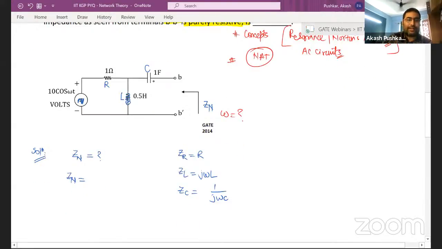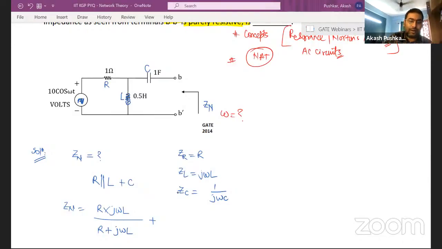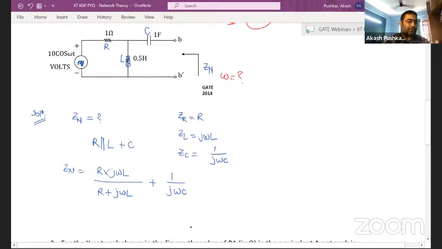How does the connection look? You have a resistance in parallel with an inductor, and then a capacitor in series. Yes or no, guys? So how will you write this in terms of impedance? You will write R in parallel with inductor: R into j omega L upon R plus j omega L, plus 1 upon j omega C. Guys, are you with me till here? Any doubt, any question, please let me know.